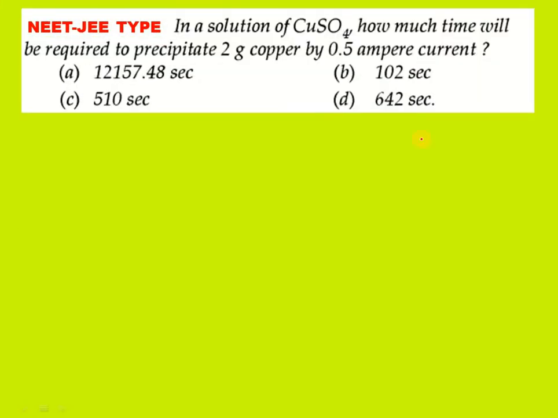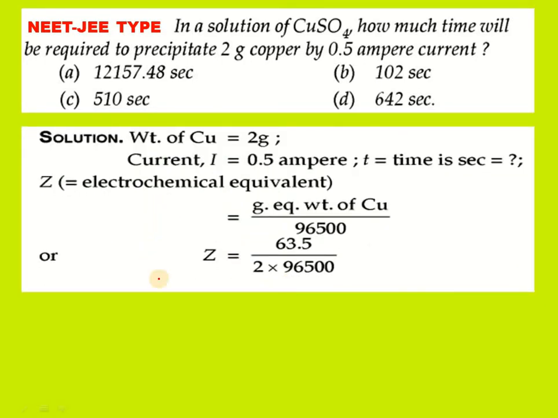See the next question. In a solution of copper sulfate, how much time will be required to precipitate 2 grams copper by 0.5 ampere current? Here we have 4 options: 12,157.48 seconds, 102 seconds, 510 seconds and 642 seconds. It is completely related to the electric current in the Faraday first law. The weight of copper given in the question is 2 grams, current given is 0.5 amperes, and time we don't know. That is the aim of the problem.